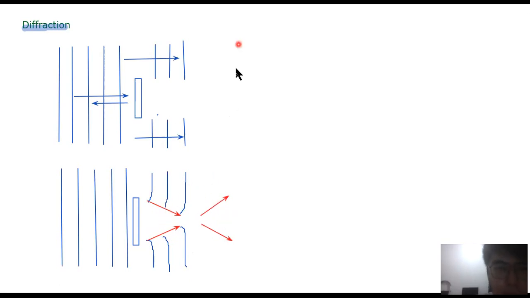So not necessarily this one. Both cases we also consider a spreading of waves. Now, in other words, diffraction is the spreading of the waves. Okay. Now, two ways diffraction can happen. This is one way.